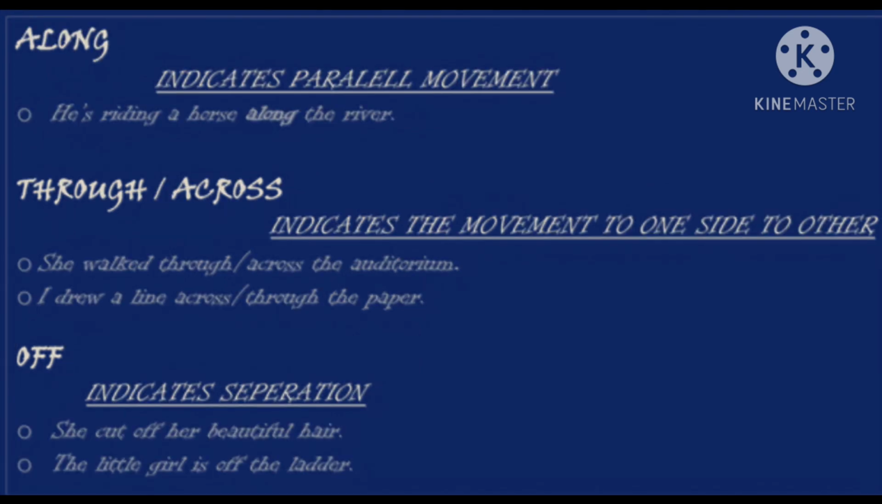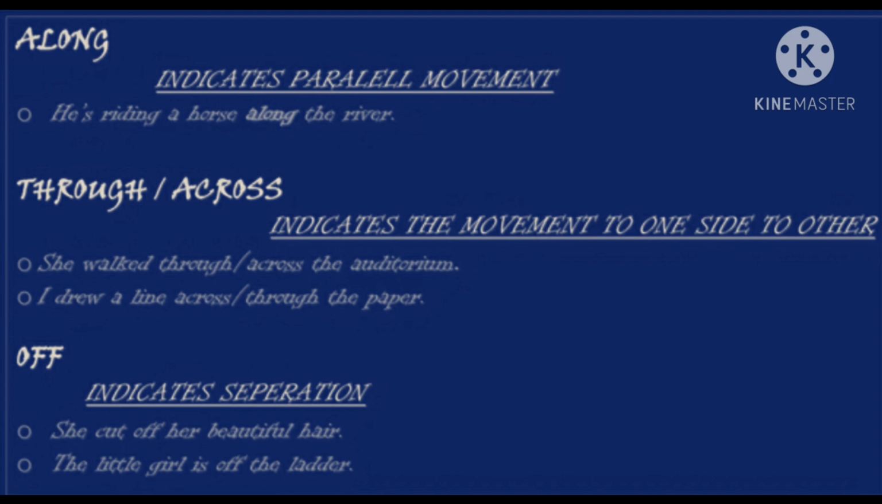Now the next one is along. It indicates parallel movement. For example, he is riding a horse along the river. So it indicates a parallel movement. What do you mean by parallel? Parallel lines are those lines which do not meet.